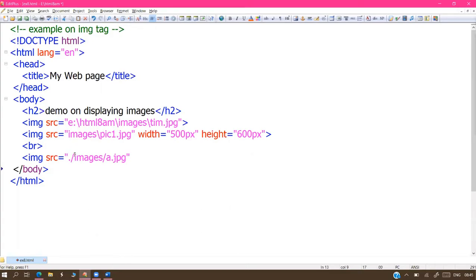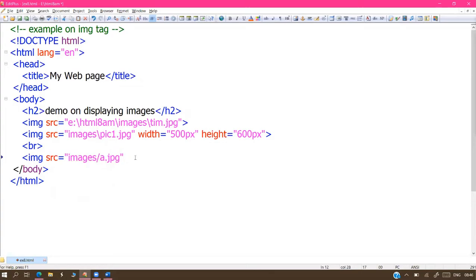In that main folder, is there any images folder, sir? Yes, available. Inside that, is there any a.jpg, sir? Yes, available. In a project environment, we write like this. This dot slash is also not compulsory. It's optional. Indirectly, it's available like that only. If you are interested, you can type it. Here we are not following an original project; we are imagining and assuming our folder as a project right now. Original project folders will be like this, the URL specification. This is another way to write addresses.